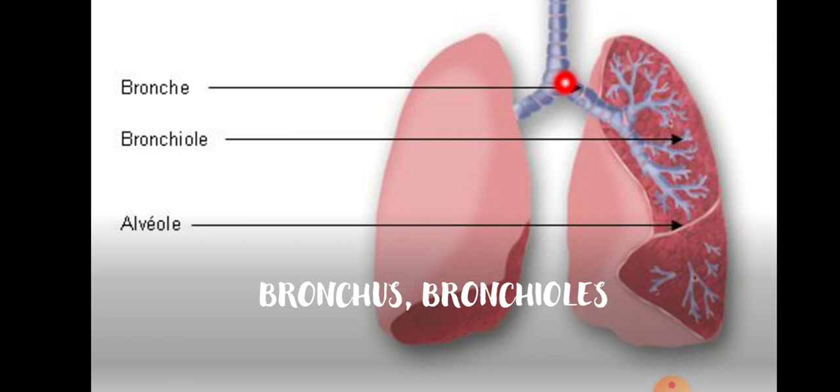Coming to the bronchioles. Each bronchus is further divided into smaller and smaller branches known as bronchioles. See, this is the internal structure of a lung. When you observe, these are all small branches, nothing but bronchioles, children. Next is the alveoli. These finally terminate in clusters of air sacs called alveoli in the lungs.